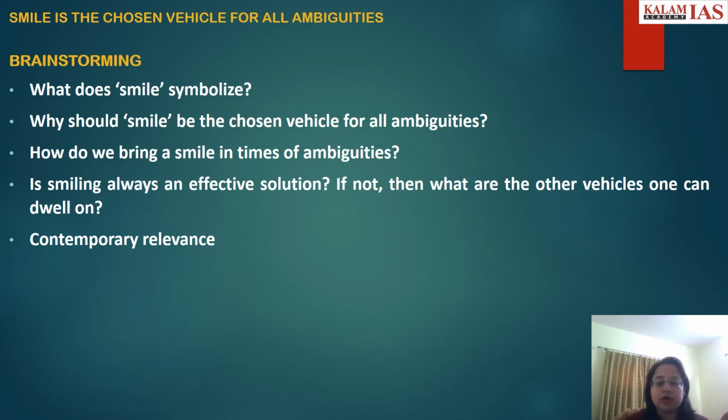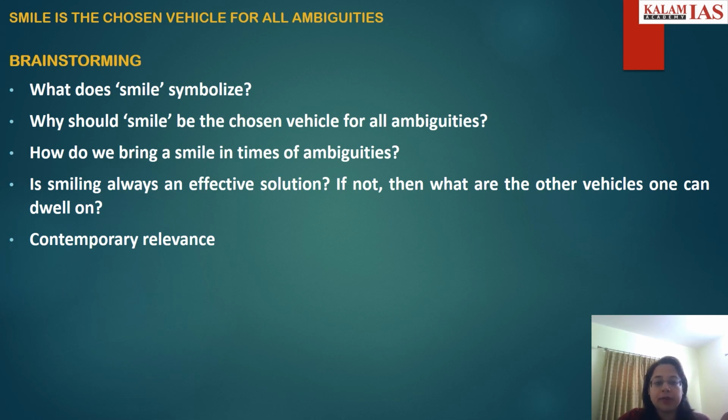That is why the brainstorming of the essay topic is very, very important. You should be spending some 20-25 minutes towards brainstorming only. Make sure that you have some 4-5 important dimensions for a particular essay, including the counter argument. In this particular essay, pause the video and create your own dimensions. Then you can check with this video's discussion. I'm not telling you that the dimensions written here are the ultimate dimensions. If you have any other dimension, please feel free to write it in the comment section. I'll be happy to read them.